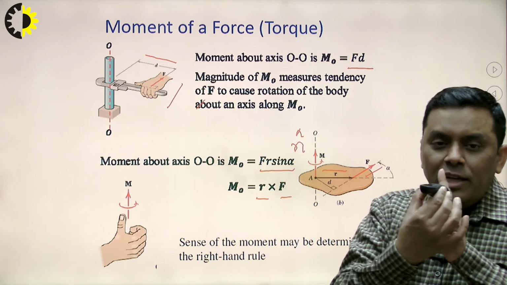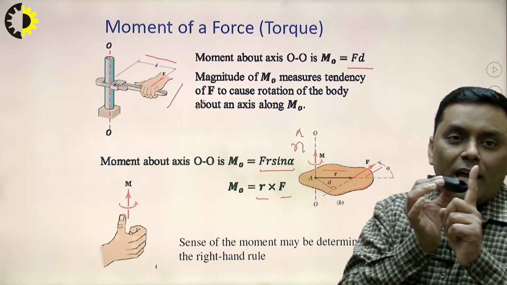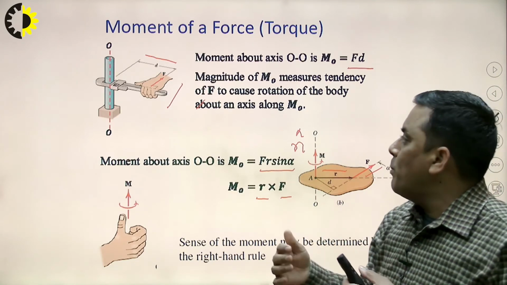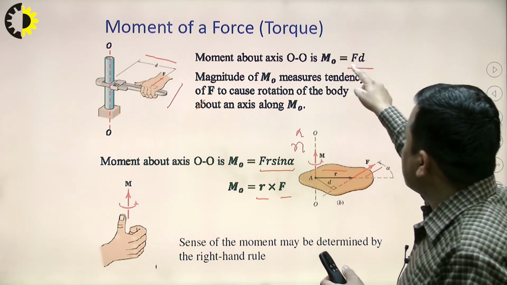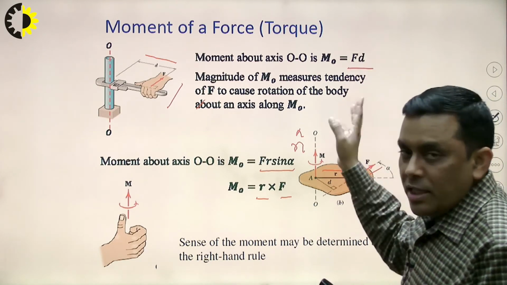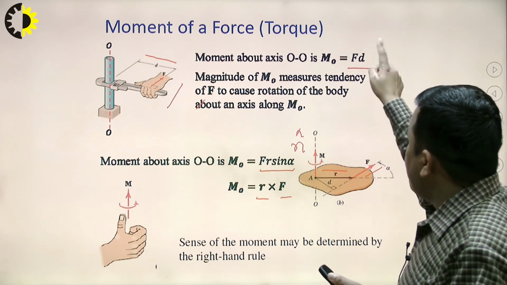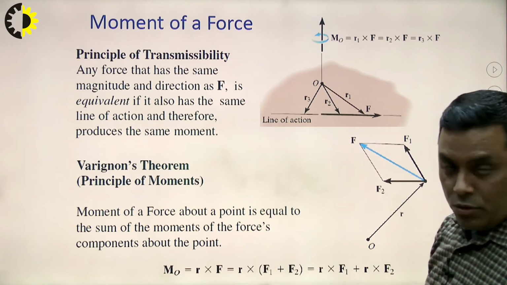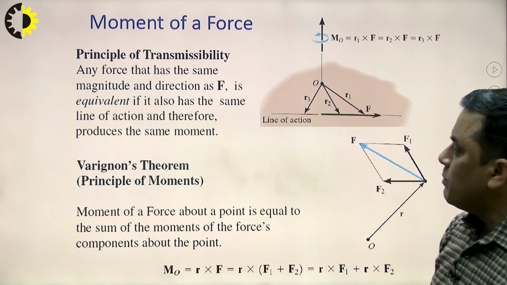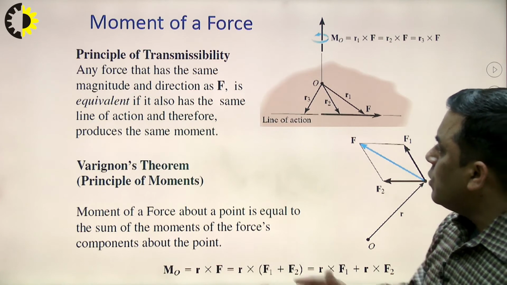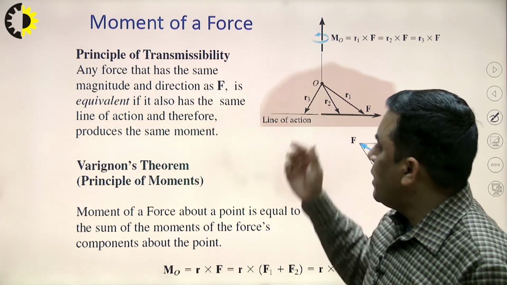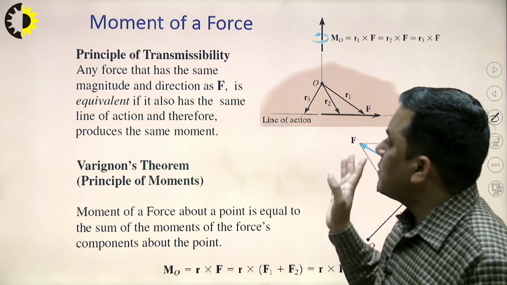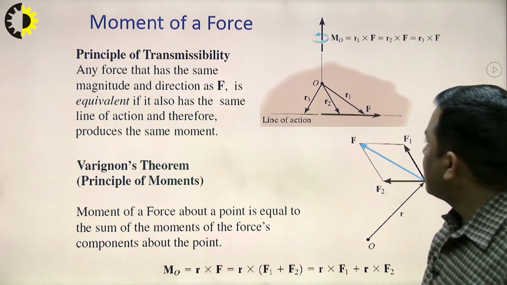So, for rotating this body about this axis, I have to apply a fixed amount of moment, and that fixed amount of moment I can achieve either by increasing the force or by increasing the distance. So, this is the concept behind it, F into D. Moment of a force, okay, yes, it verifies the principle of transmissibility of forces also. Any force that has the same magnitude and direction as F is equivalent if it also has the same line of action and therefore produces the same moment.